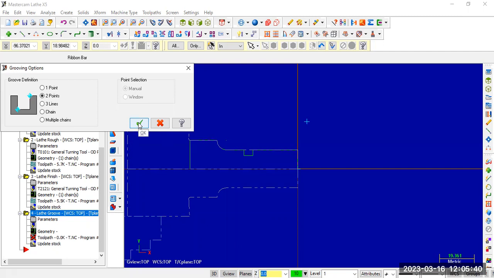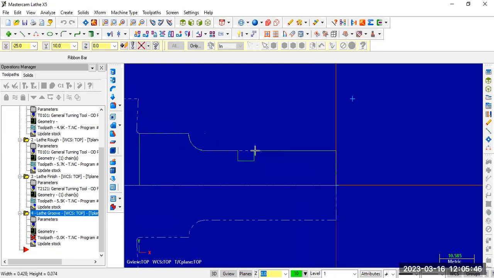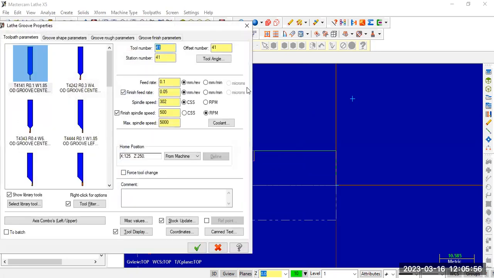So click OK. Select the first point. Select the second point. Press enter. Okay. Again, after selecting those 2 points, we need to choose the tool.